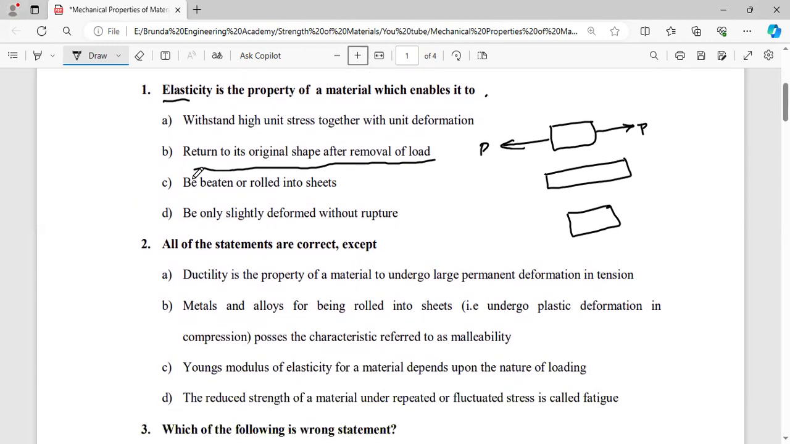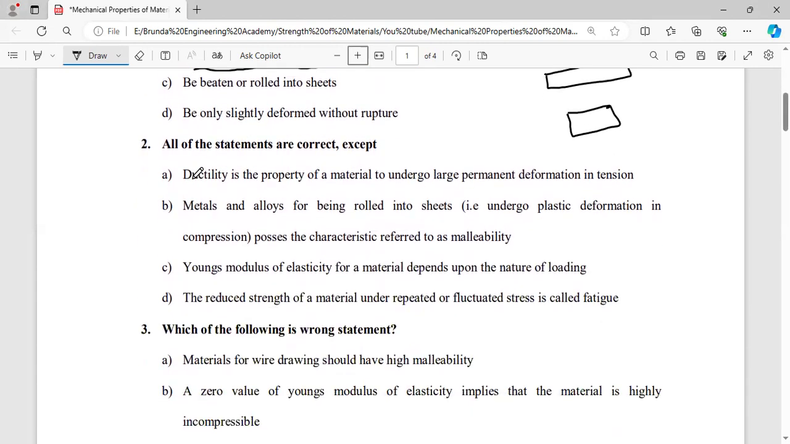Next bit: all of the statements are correct except. Ductility is the property of a material to undergo large permanent deformation in tension. So here ductility means permanent deformation under tensile force. Tension means here under tensile force. So it is the correct one, don't worry about that.